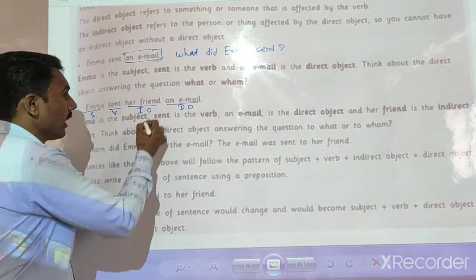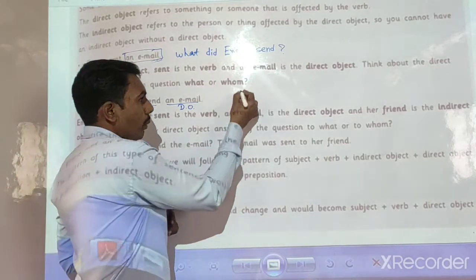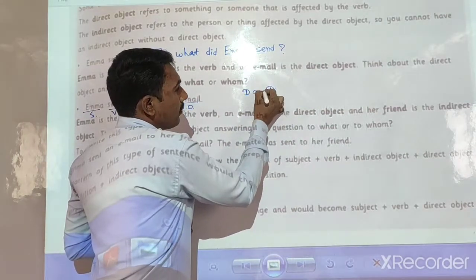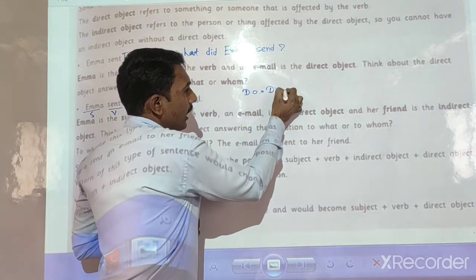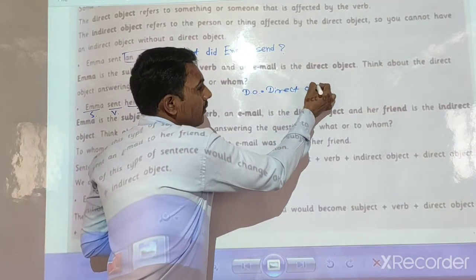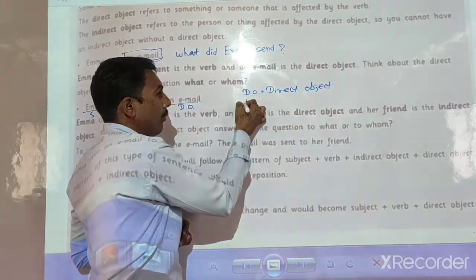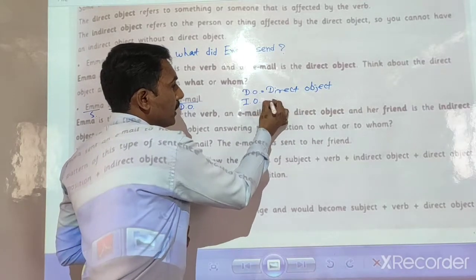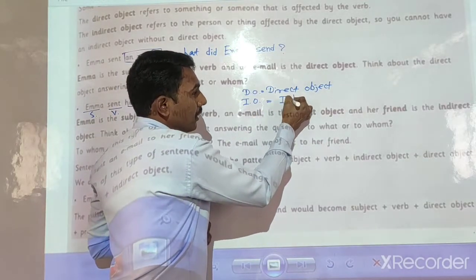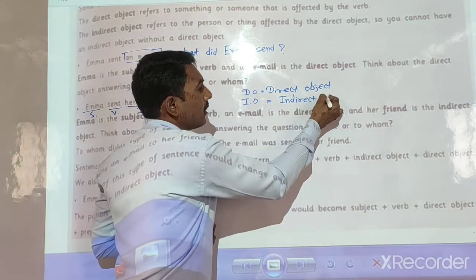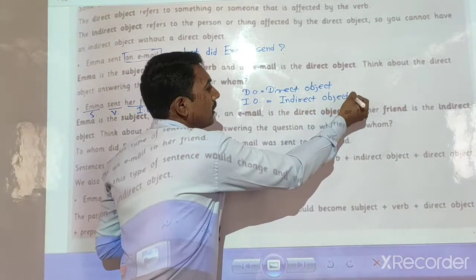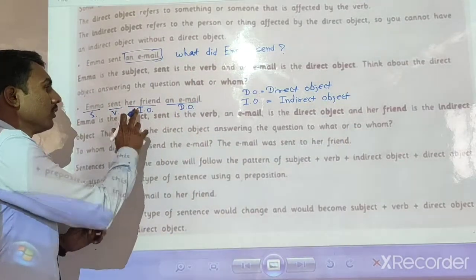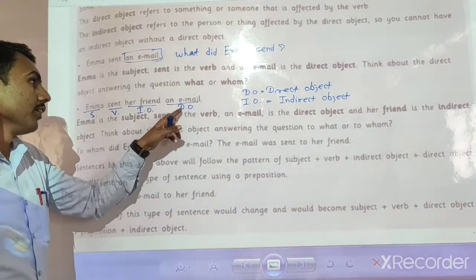IO means indirect object, and DO means direct object. Are you getting that? IO, indirect object, her friend, and DO.